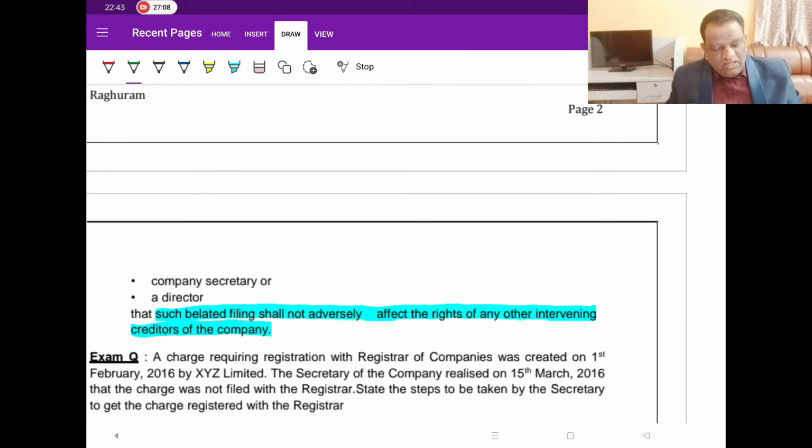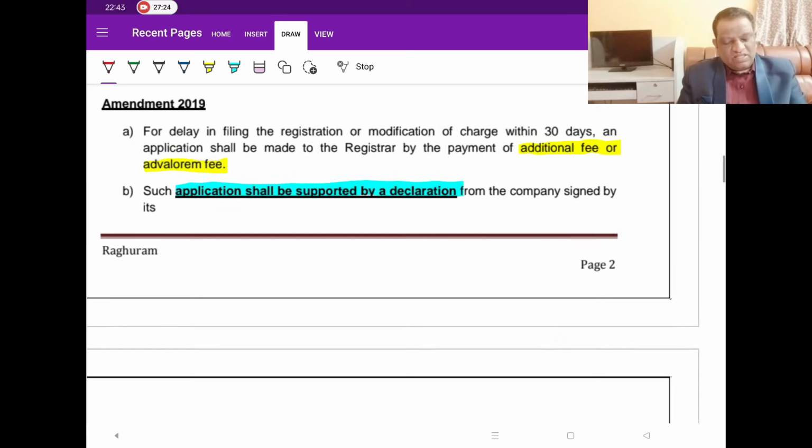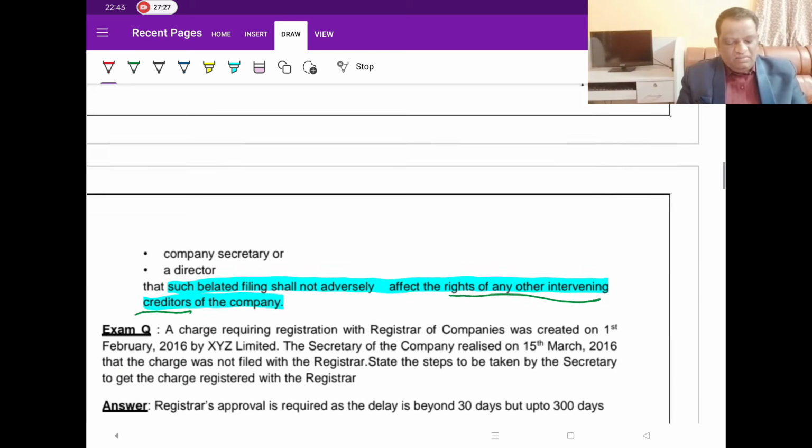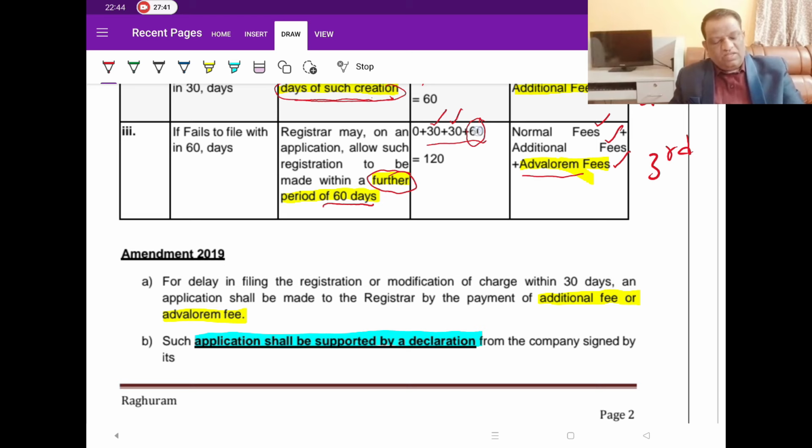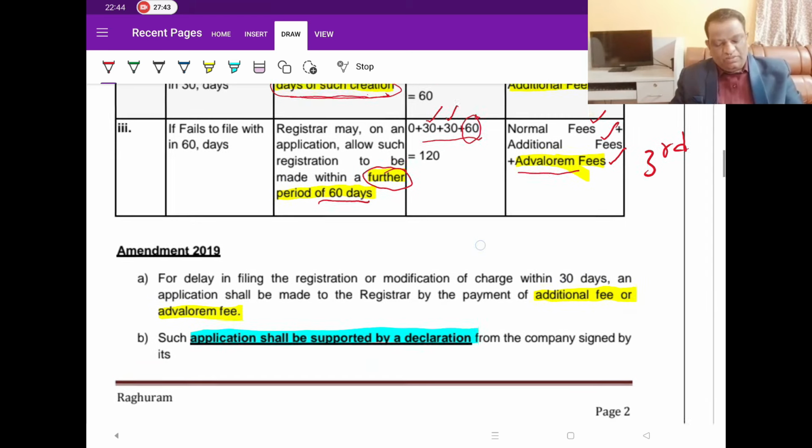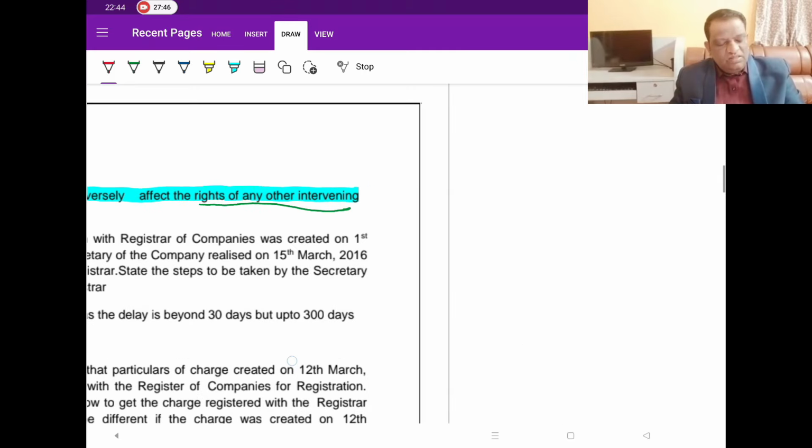And the declaration should be saying, because you have delayed it, because of your delay in registering, that is you have missed the 30 days, was there any damage to the rights of the parties, rights of the creditors? So you got to confirm to the central government, we have delayed in registering, we missed this first 30 days, though there is a delay, but there is no harm done. That is, the rights of the creditors have not adversely been affected. Once you give this declaration, once the central government is confident of it, then they will allow you to register within the second statutory and third statutory. So this is what are the points on it.